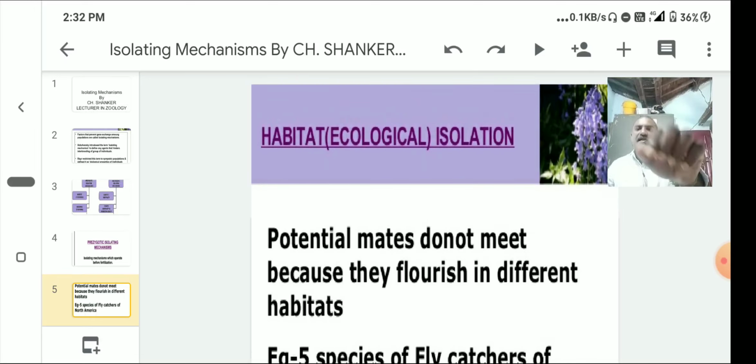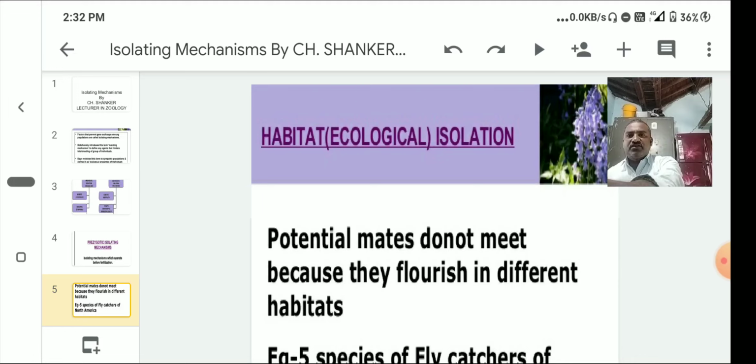Habitat or ecological isolation. Here the potential mates do not meet because they flourish in different habitats. Generally the organisms have ecological niches. In the ecological niche, the species' or organism's function is there, that is nothing but the species' active area.